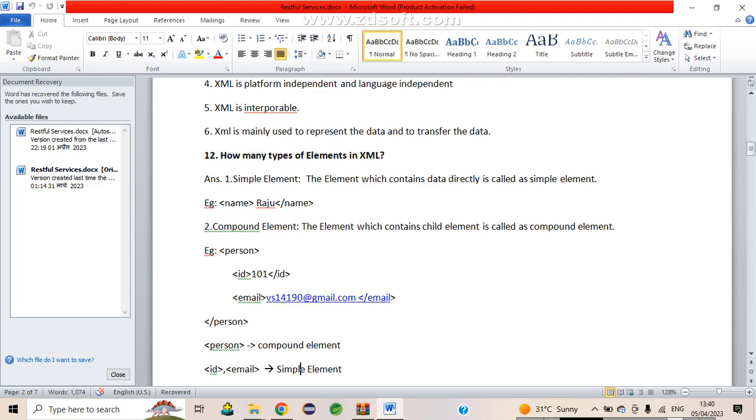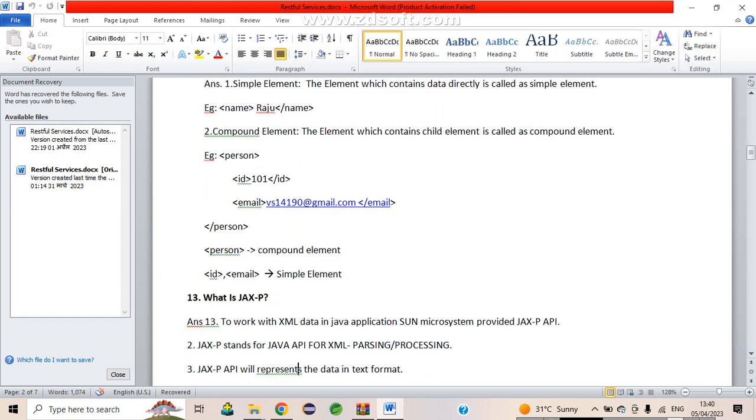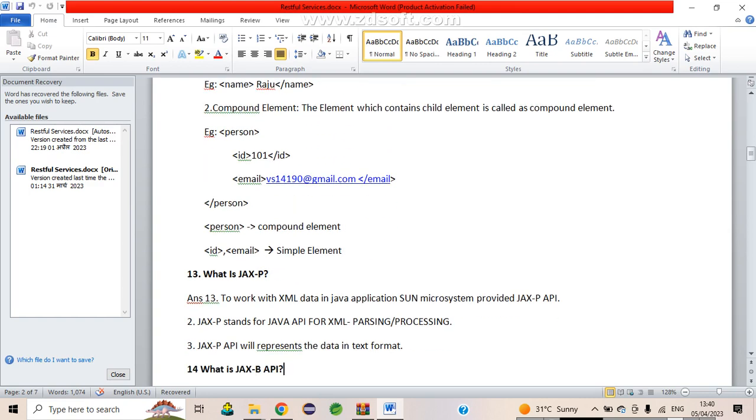Okay, so after this, what is JAXP? You may have heard of JAXP. If you have not, then it's okay. To work with XML data in Java applications, Sun Microsystems provided the JAXP API.